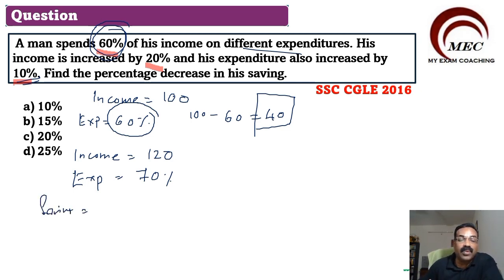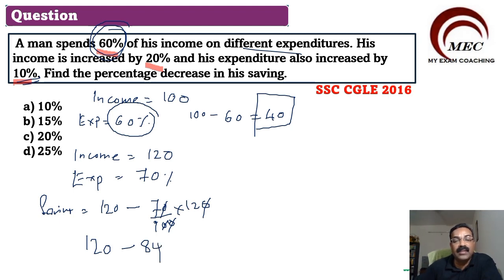Saving is equal to 120 minus 70% of 120. Cut these zeros. It will become 120 minus 7 into 12. 7 into 12 is 84.